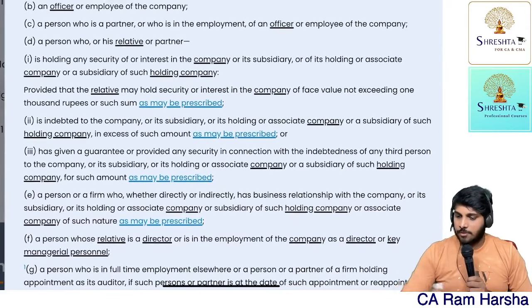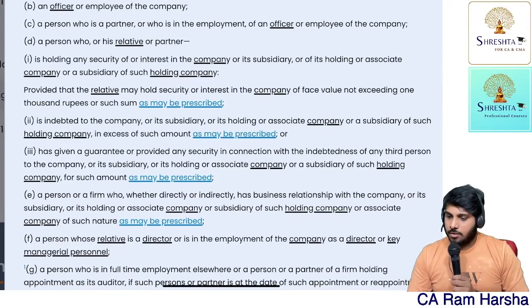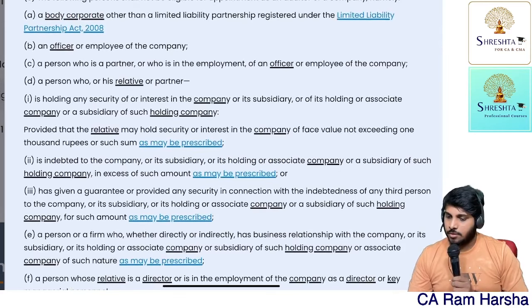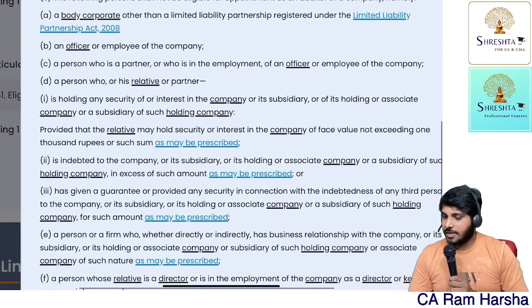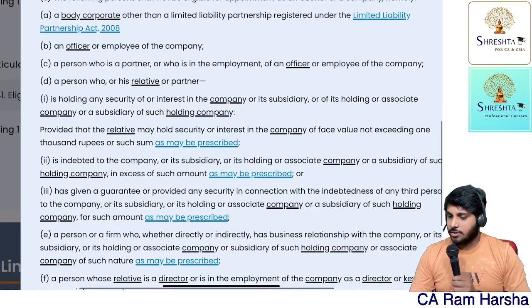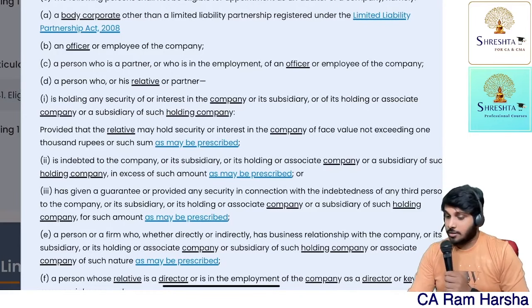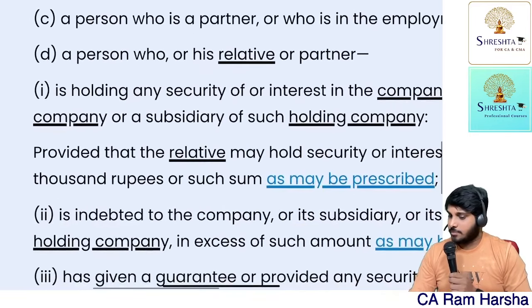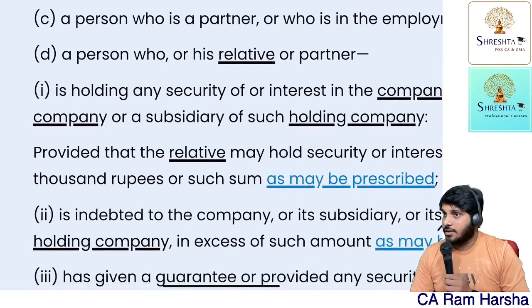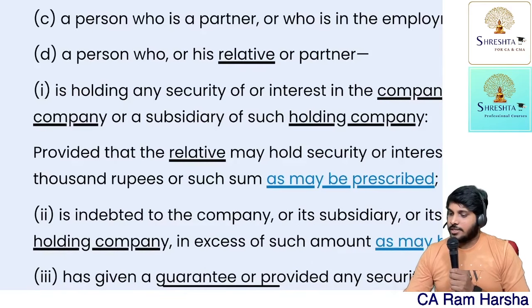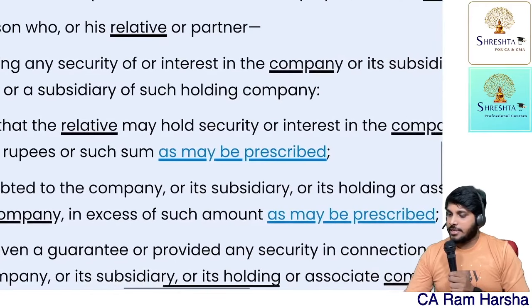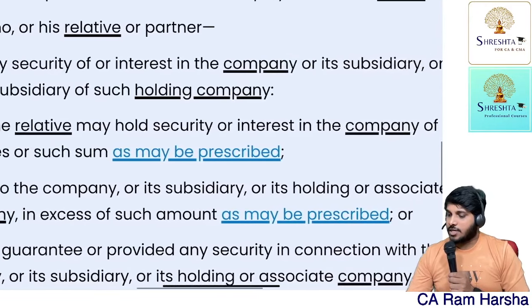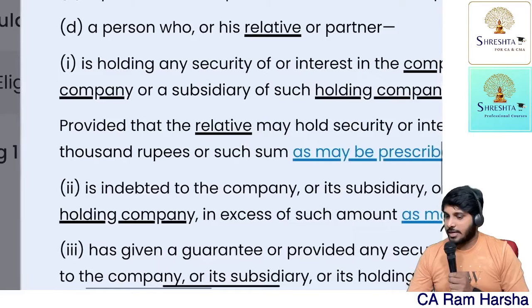Now you see here, a person who or his relative, correct? Look at point D. Visible? Okay. A person who or his relative or partner is holding any security or interest in the company or its subsidiary or its holding or subsidiary of holding. That and all is fine, right?